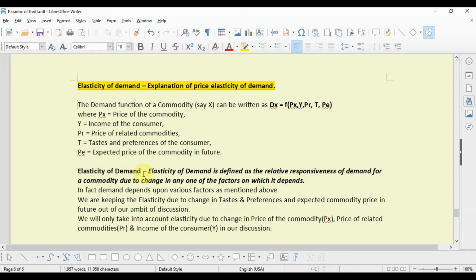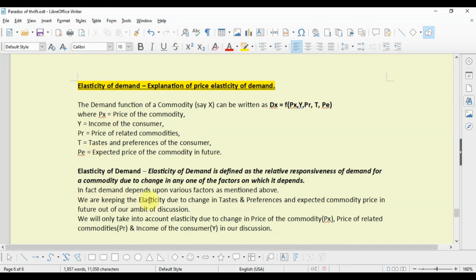Now, what is elasticity of demand? Elasticity of demand is defined as the relative responsiveness of demand for a commodity due to change in any one of the factors on which it depends. In fact, demand depends upon various factors as mentioned above, that is income of the consumer, price of the commodity, price of related commodities, tastes and preferences of the consumer, and expected price of the commodity in future.